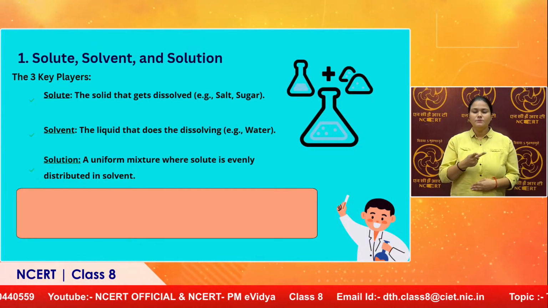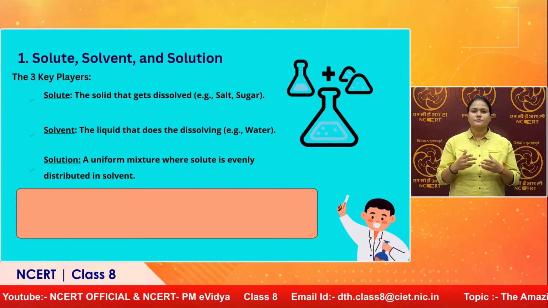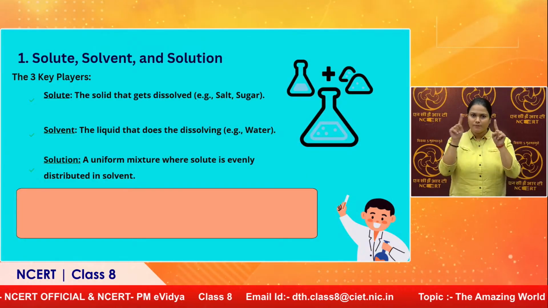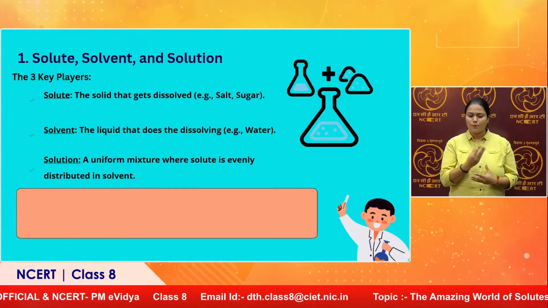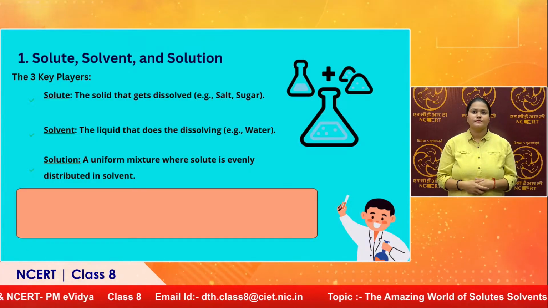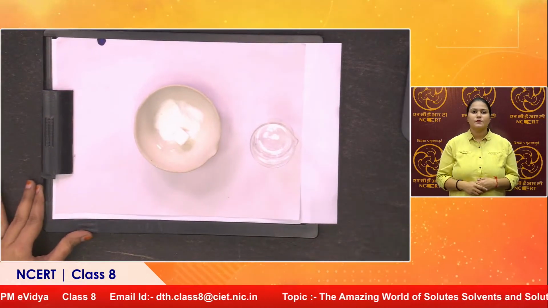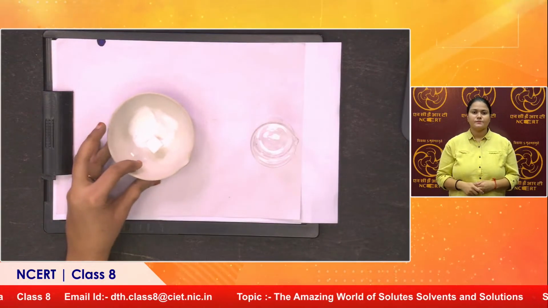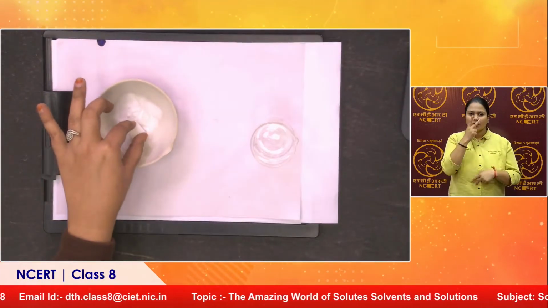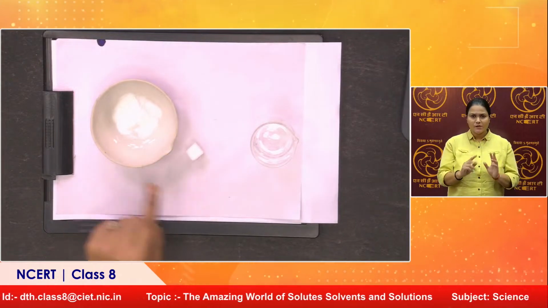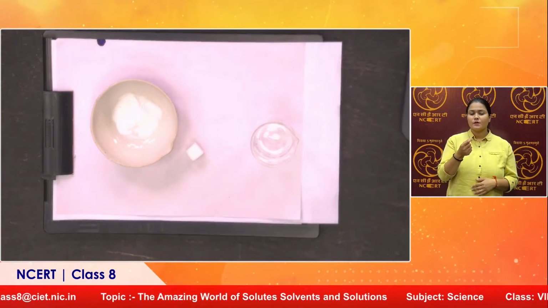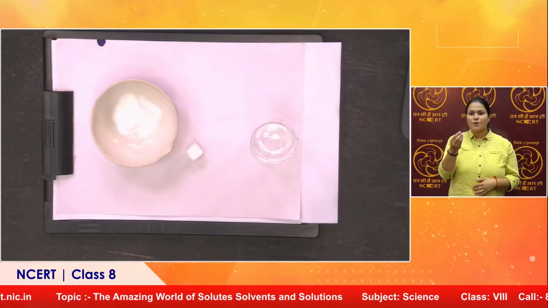Now we'll see how a solution is prepared. Okay, so we have these solutes with us, and then we have water. If you are able to see, we have two solutes present here: this is salt and this is sugar crystal, and we add water to it.